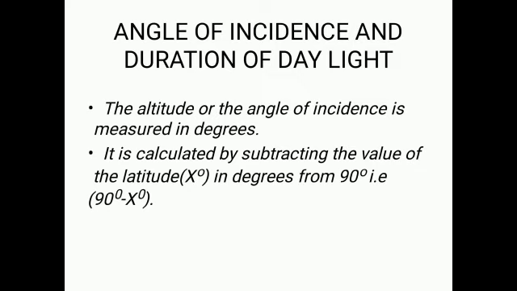Now the angle of incidence, the altitude or the angle of incidence is measured in degrees. Now how is it calculated? It is calculated by subtracting the value of latitude, supposing x degree, from 90 degree, that is 90 minus x degree. Supposing the latitude is 60 degree, then 90 degree minus 60 degree. So the angle of incidence will be 30 degree.